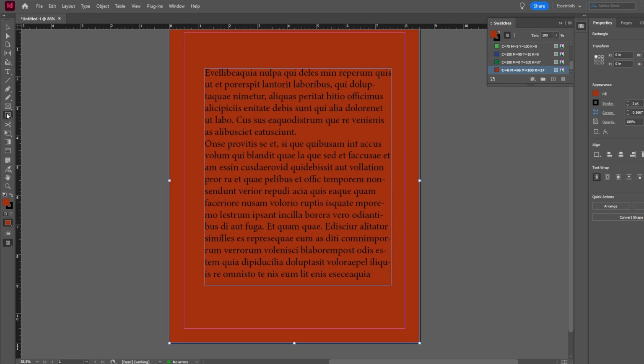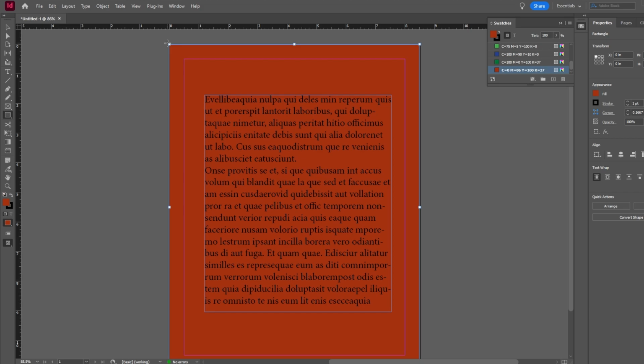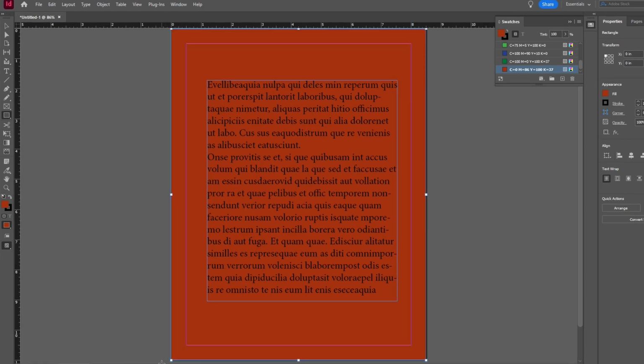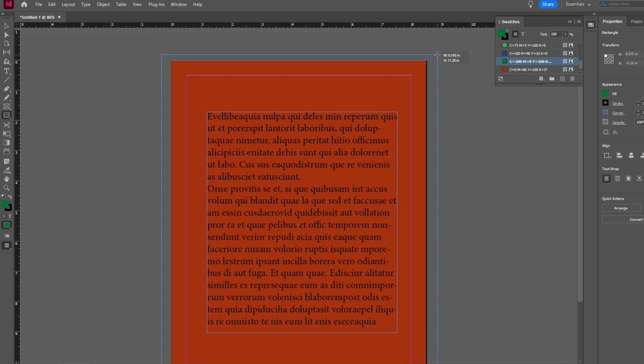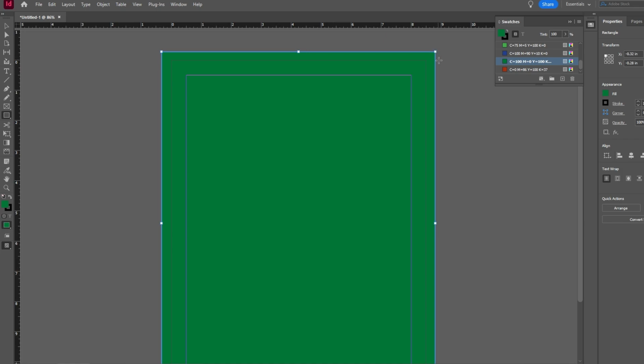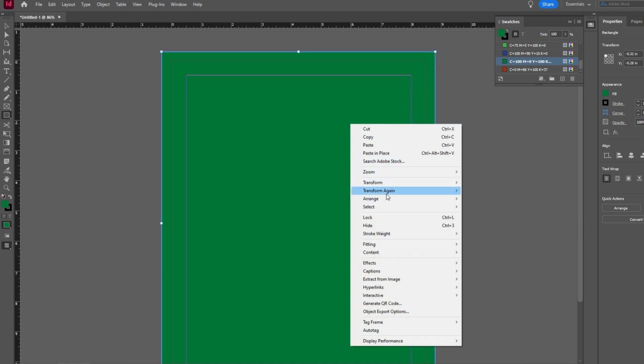Click and drag with the Rectangle tool, holding the Shift button, to create a rectangle that covers the entire page, including the bleed. Right-click on the rectangle and choose Orange. Send it back to position it as background.